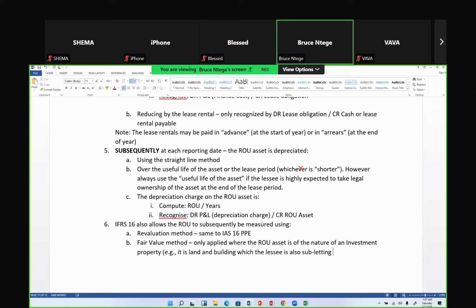So for floor 3, floor 4, and floor 5, I'll use a fair value method because by nature, they have become my investment properties. And because they've become my investment properties, I'm now using IAS 40. When I do IAS 40, I'll now start fair valuing every year. I hope you remember IAS 40. The fair value method means every year you fair value. It also means that you don't depreciate them. You don't assess impairment loss. So you don't come to say, Bruce, why don't you depreciate that right of use asset? It's now the fair value method. When you have the fair value method of IAS 40, don't depreciate, don't do impairment loss. But every year, fair value. If there are fair value adjustments like a fair value gain or fair value loss, take them to P&L immediately.